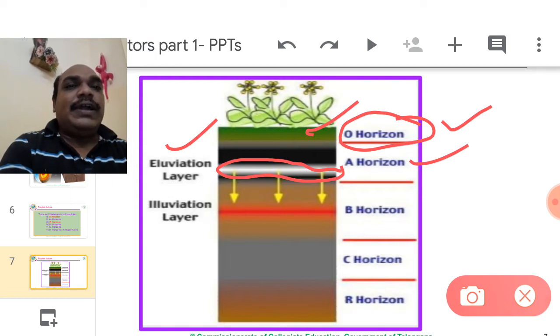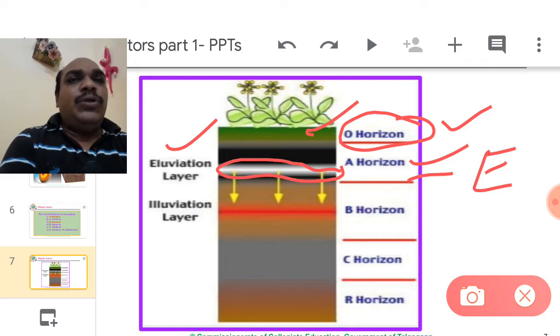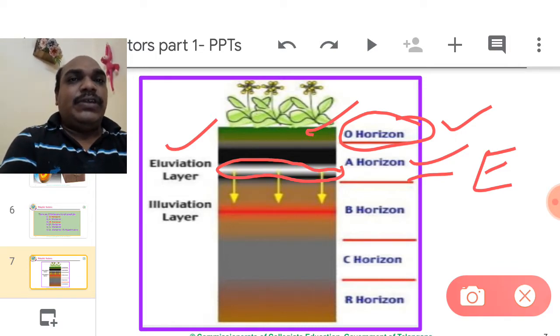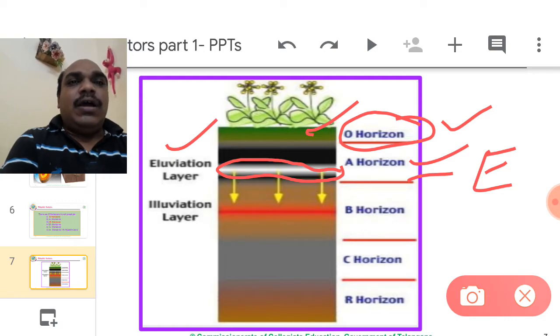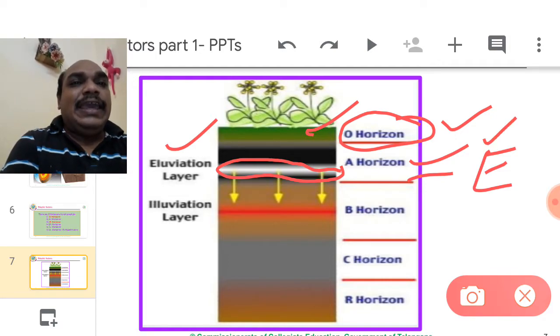Elevation zone. Shortcut, it is called E. At the bottom of the A zone, it has the E zone sublayer. E means elevation. Elevation means leaching. So more organic matter, mineral nutrients, and clay particles are leached here. The bottom of the A zone contains rich nutrients and rich clay particles. That zone, in short, is called E.